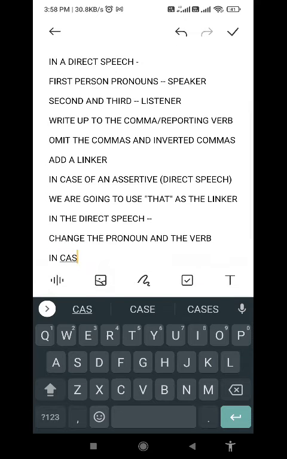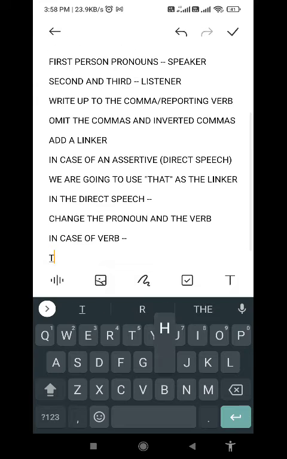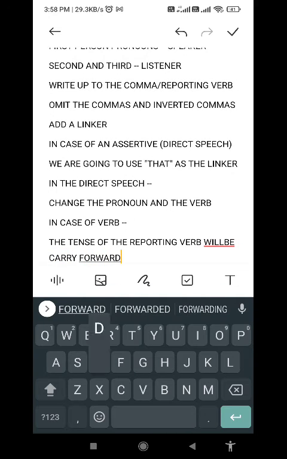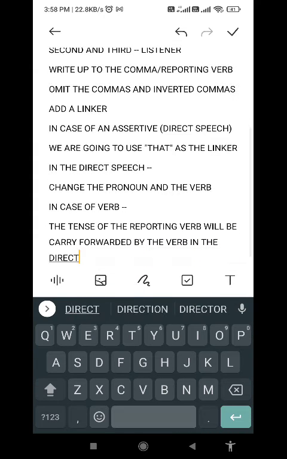How to change the verb? In case of the verb, the tense of the reporting verb will be carried forward by the verb in the direct speech. Remember it.